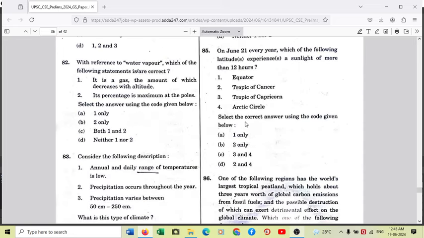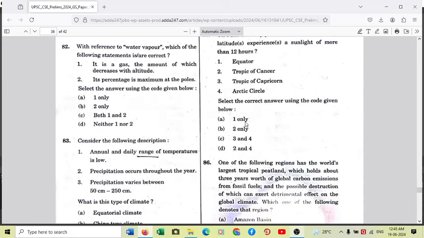Moving to another question, number 82. With reference to water vapor, which of the following statements are correct? So again, a factual and a straightforward conceptual question from geography. It is a gas, the amount of which decreases with altitude. Certainly very simple, because water vapor is basically a gas which has more amount of moisture in a certain air parcel.